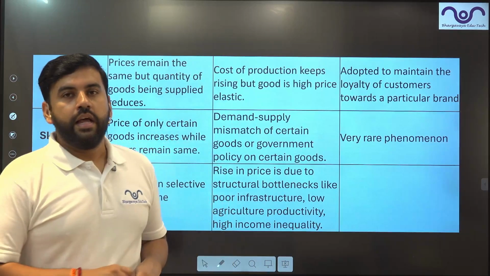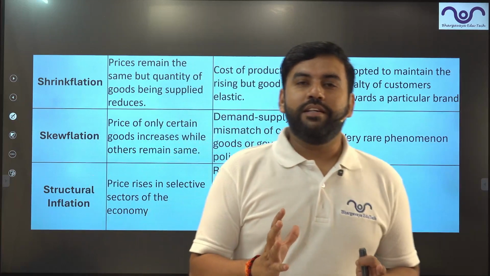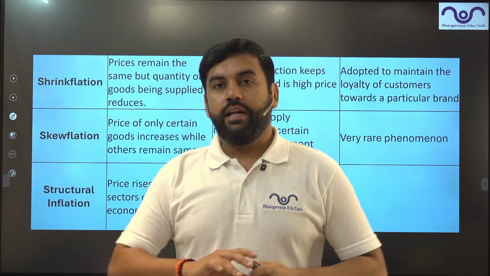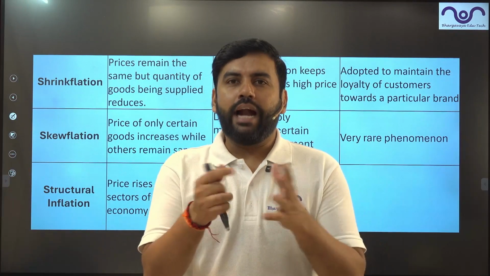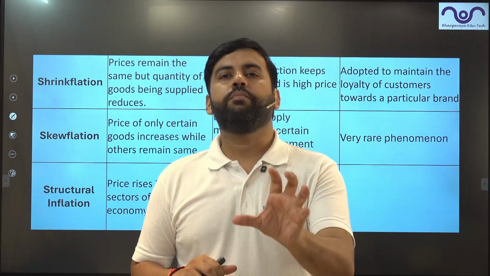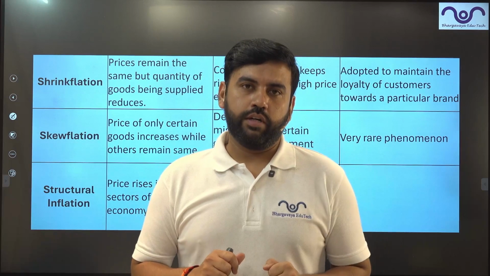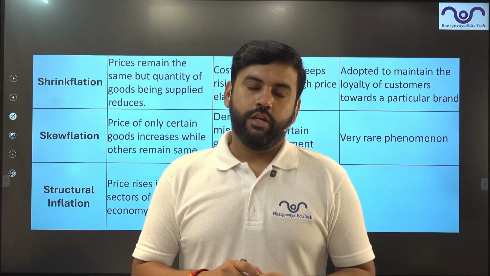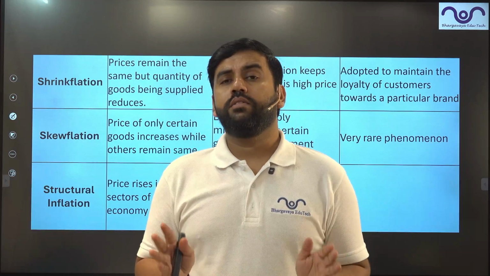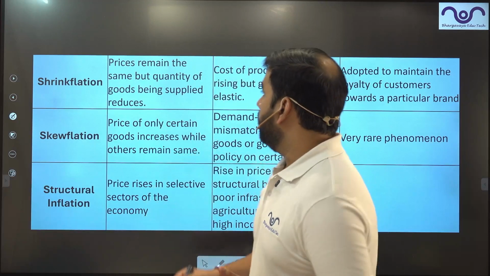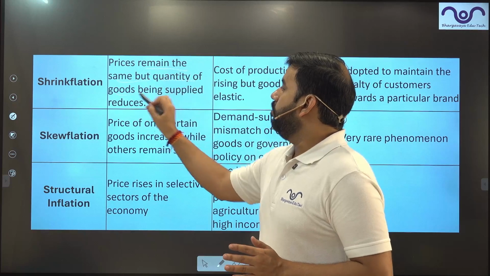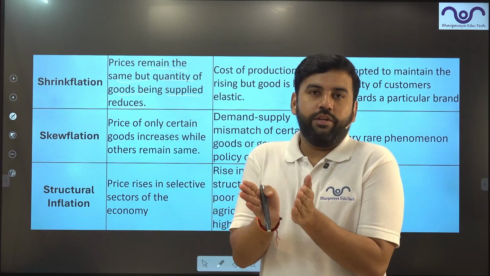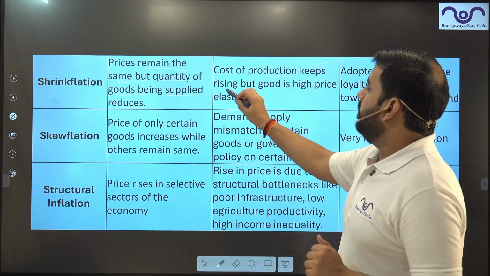The last one, shrinkflation. Shrinkflation basically means that the amount of a good is reducing, while the price remains the same. So let's say you are getting a Cadbury chocolate. In 5 rupees of Cadbury chocolate, you are getting 20 grams of chocolate. Now in the same 5 rupees, you are getting 10 grams. So the quantity has reduced. You'll find this across FMCG products, right? Price remains the same, but the quantity of the good being supplied reduces. This is known as shrinkflation. Shrink means the size has reduced, right? Cost of production keeps rising. That is the reason.